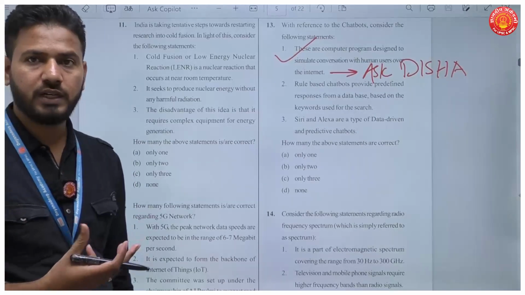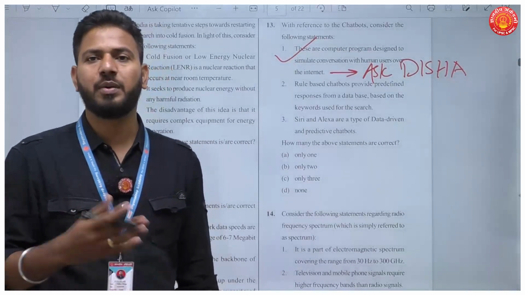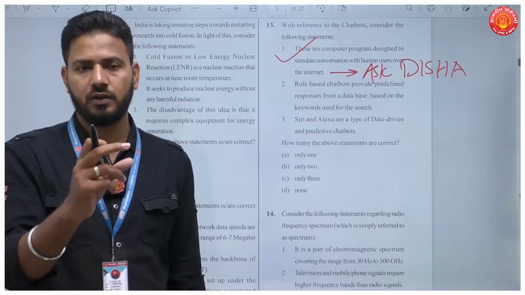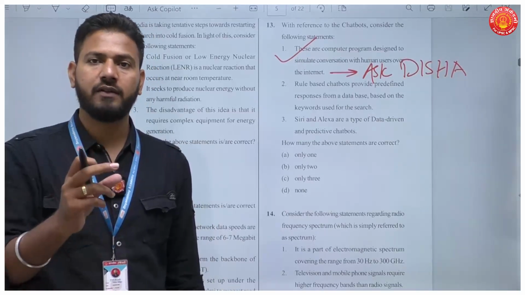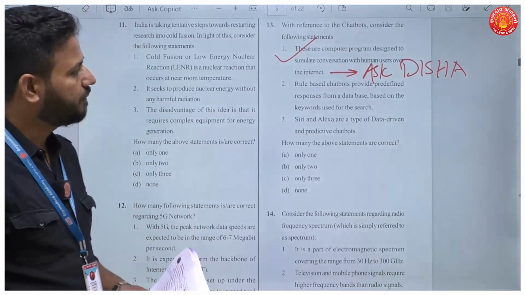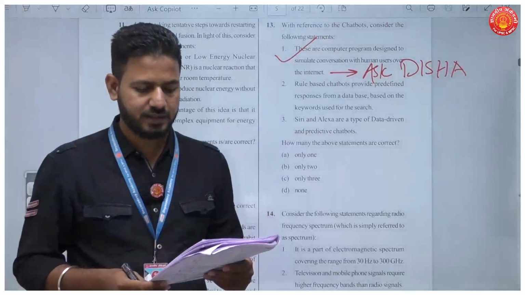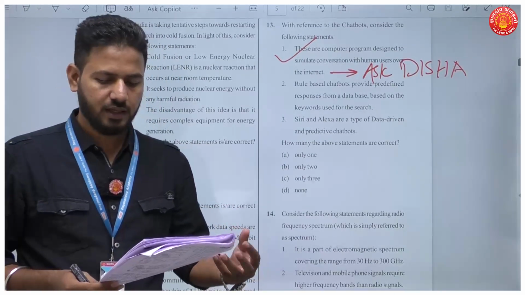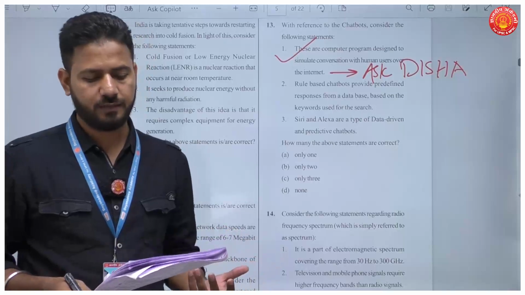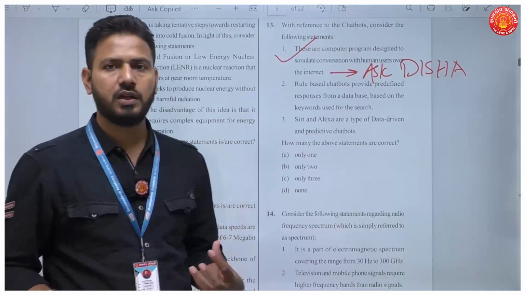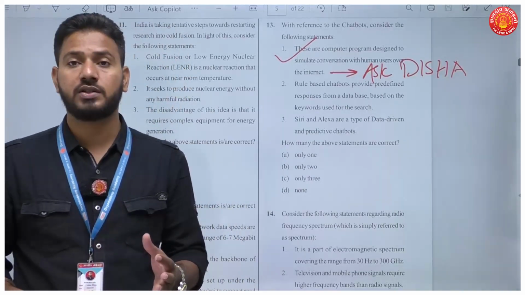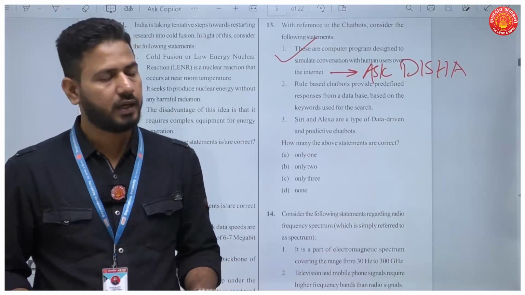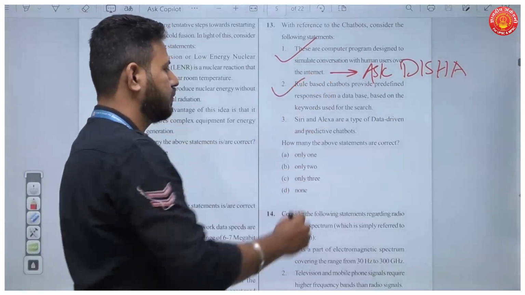Then so many banks today, for example EVA, HDFC, iPal, ICICI, SIA, SBI. These are all chatbots for these banks, where they can have a conversation with customers. Second, rule-based chatbots provide predefined responses from a database based on keywords used for the research. Now, what are rule-based chatbots? Those chatbots which can function only within the database which has been provided to them. Okay, so this statement is also true.